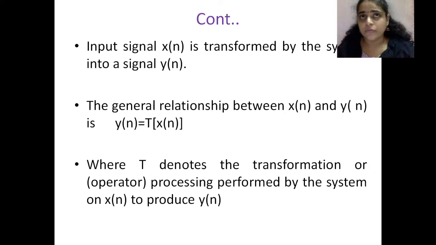T represents the transformation, nothing but the set of rules or the algorithm or the set of instructions on how we are going to modify that x of n. These are the few points on discrete time systems.